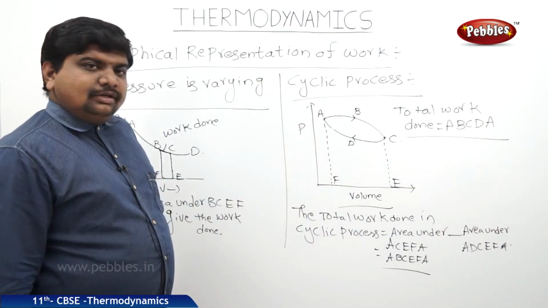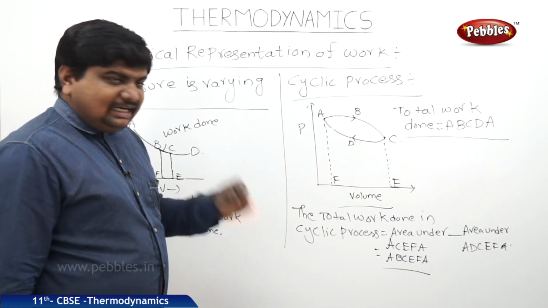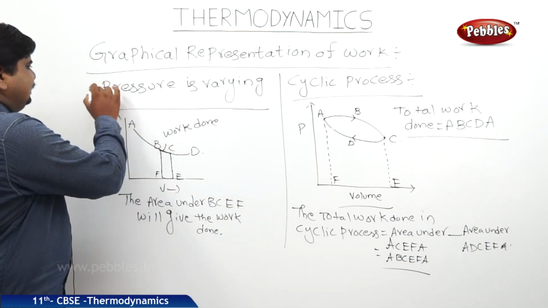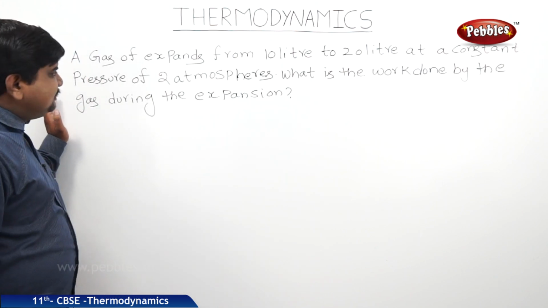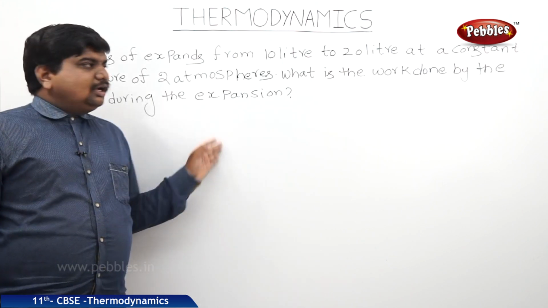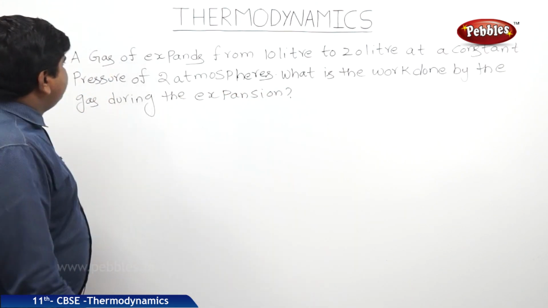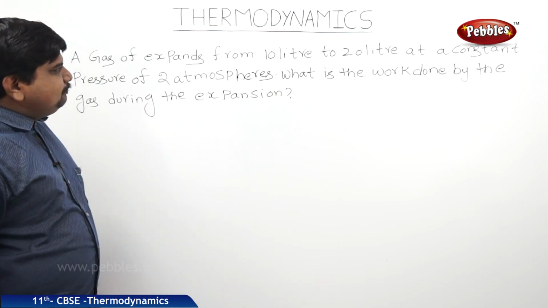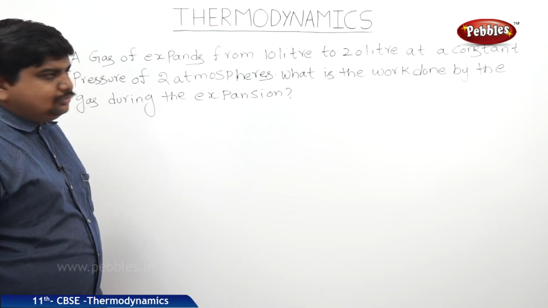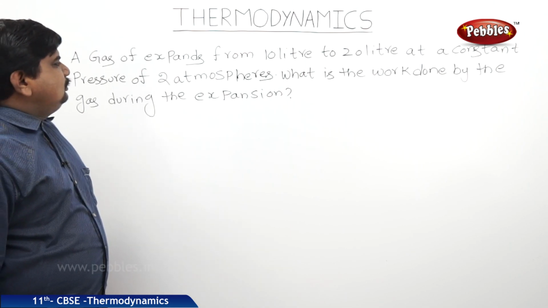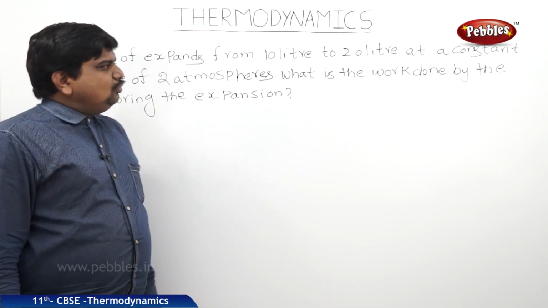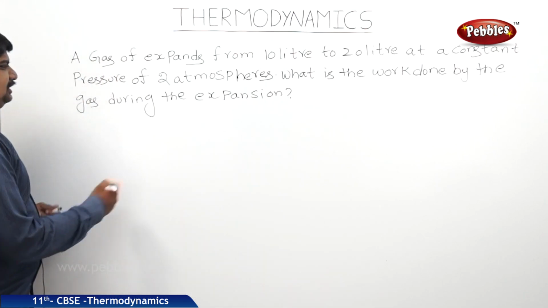So like this, we can check different graphical designs for the work done in different situations. This is the numerical which is based on the concept of work done during expansion. A gas expands from 10 liters to 20 liters at a constant pressure of 2 atmospheres. What is the work done by the gas during the expansion?